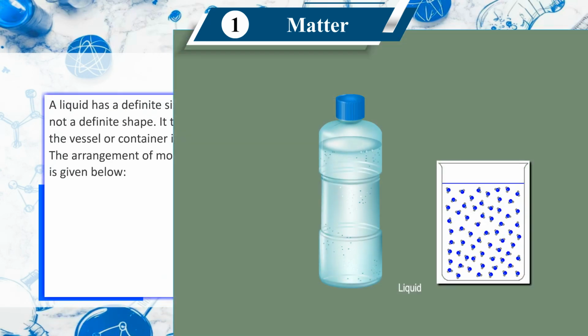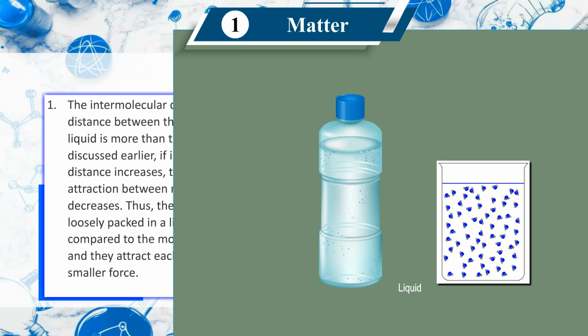Liquids. A liquid has a definite size or volume but not a definite shape. It takes the shape of the vessel or container in which it is put. The arrangement of molecules in a liquid is given below. First, the intermolecular distance. The distance between the molecules in a liquid is more than that in solids. As discussed earlier, if intermolecular distance increases, the force of attraction between two molecules decreases.